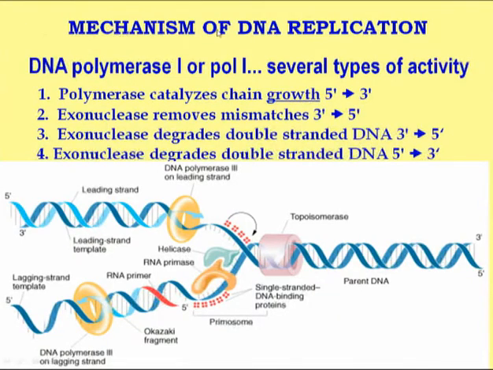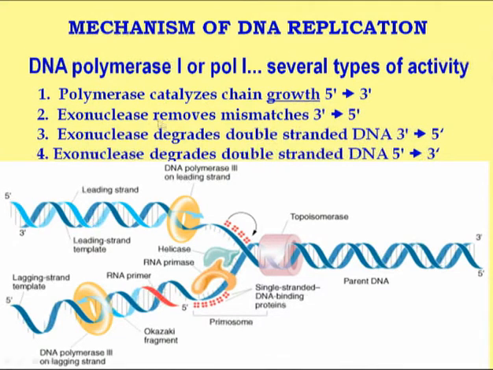Here we can see the activity of DNA polymerase. The DNA polymerase is responsible for catalysis of processive chain elongation in 5' to 3' direction, and it has exonucleolytic activity in 3' to 5' direction. So what happens? If an error is incorporated, after every 10^9 base pairs some mismatched nucleotides may be incorporated.